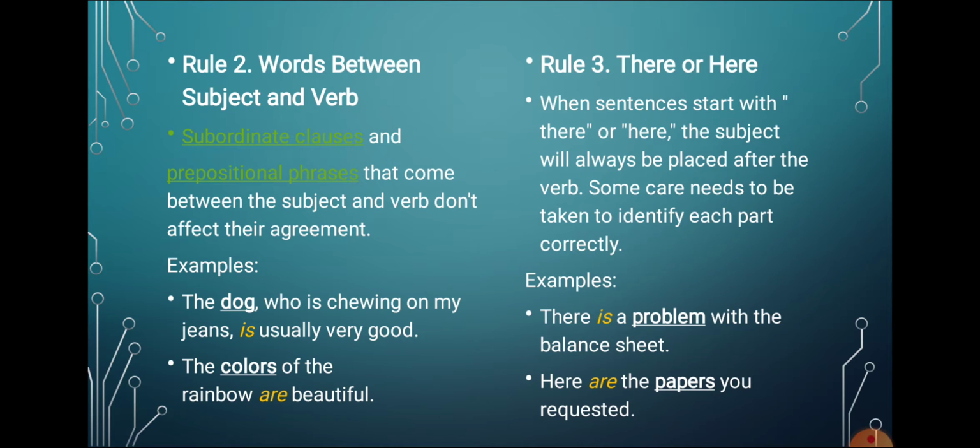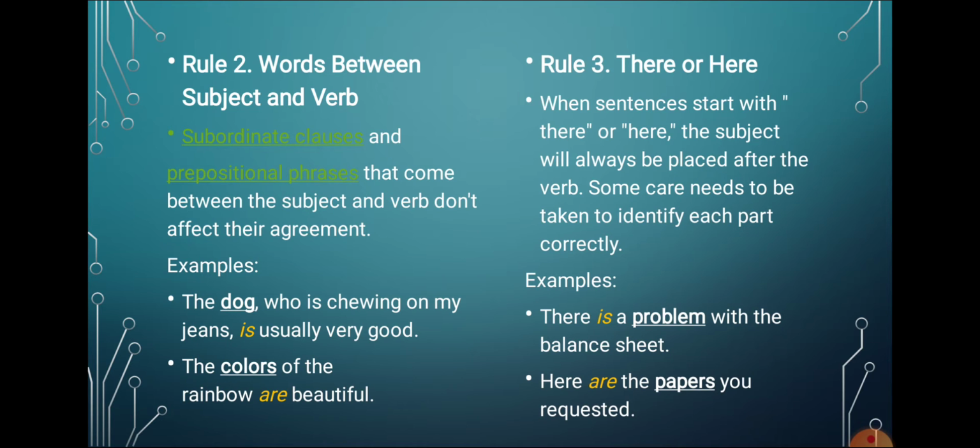The colors of the rainbow are beautiful. So the colors means plural subject, are is the plural verb. Of the rainbow doesn't matter or does not have any effect on colors and the verb are. They will agree with each other only, irrespective of the phrase or the clause that came between them.